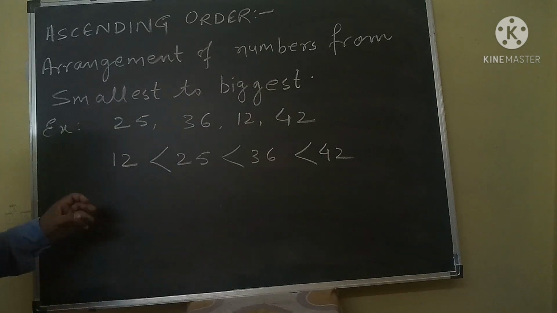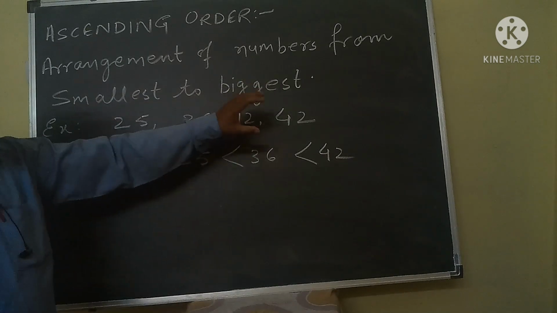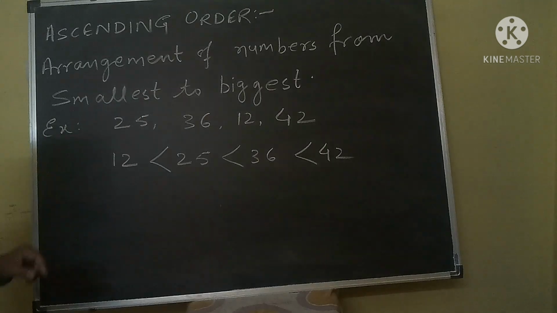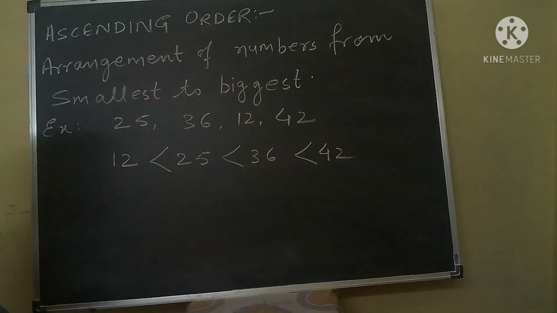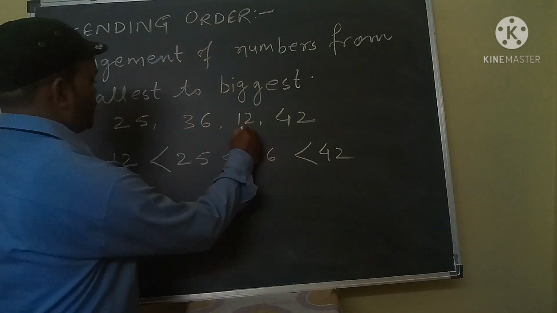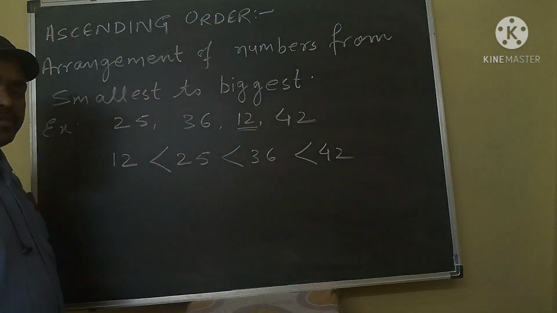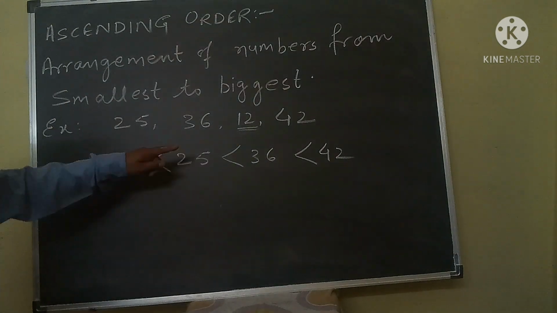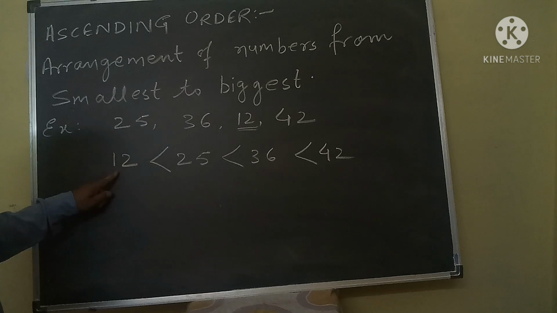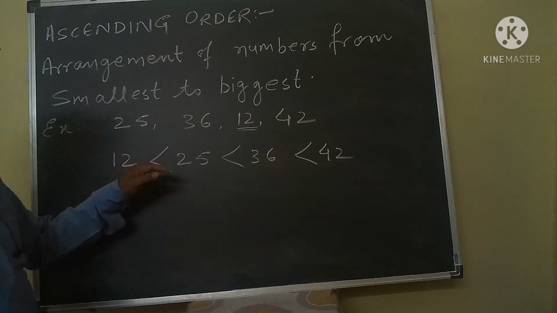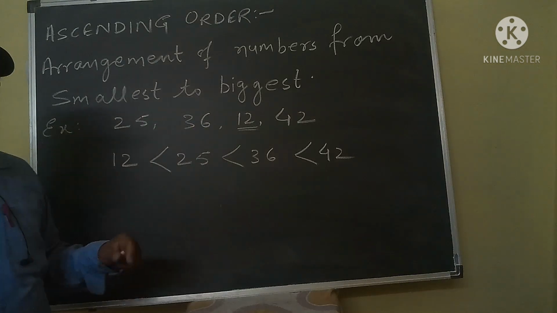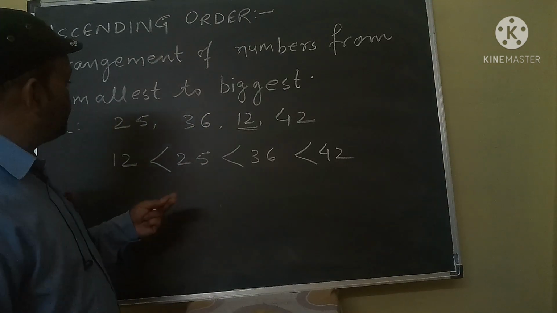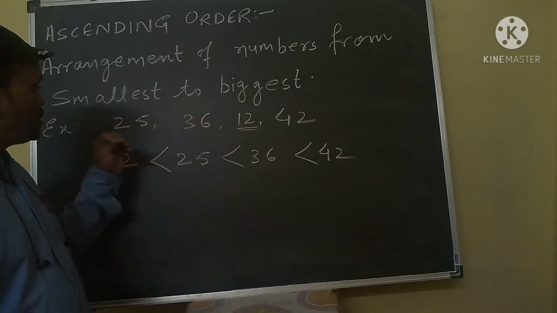Okay. Now look here, in these four numbers, which is the smallest number? That is 12. 12 is the smallest number. So first we write 12. Then which number is bigger than 12? In other words, which number comes after 12?